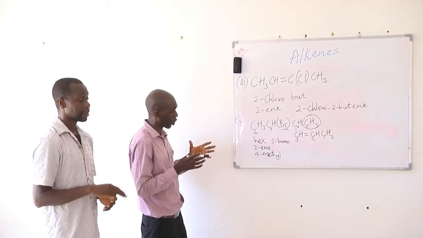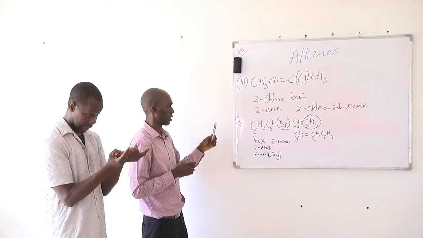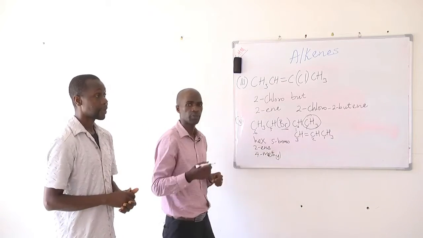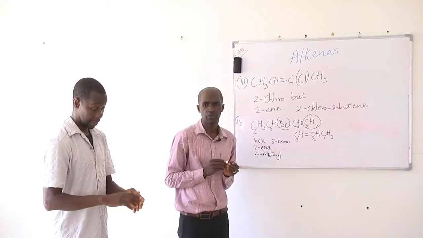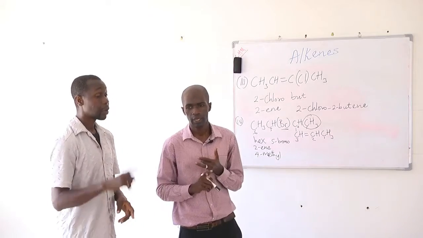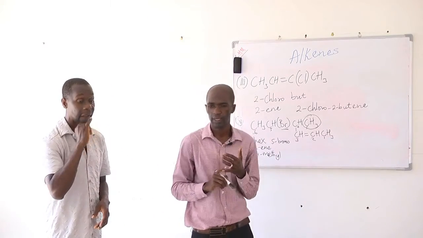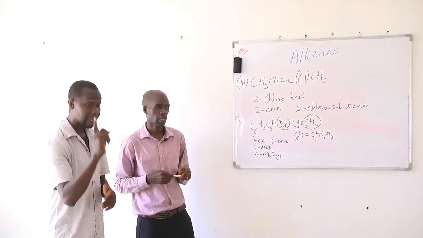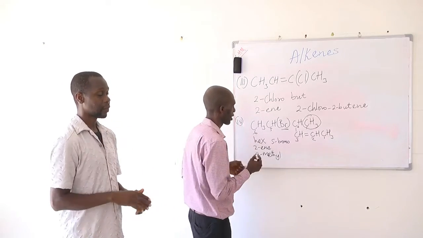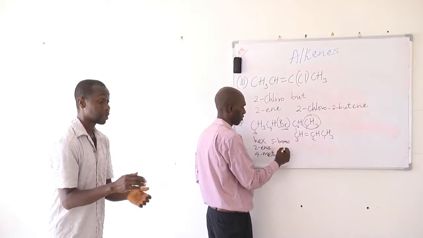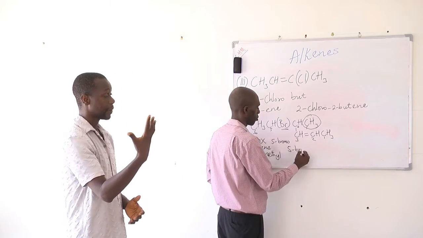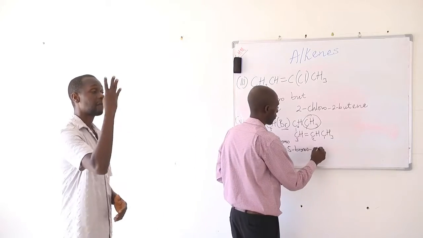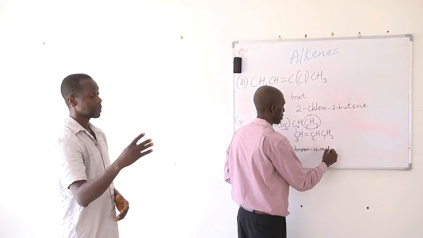So now we're going to join things together to give it a name. So how do we name this? We first name the substituents. And then here we have two different types of substituents. One is organic, the other is inorganic. So we name the inorganic first, then organic. The inorganic is on carbon number 5. So we write 5-bromo. The organic is on carbon number 4. We write 4-methyl.